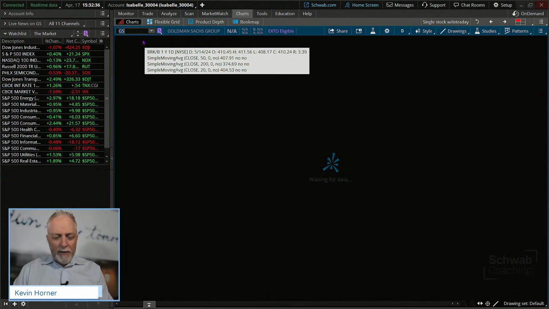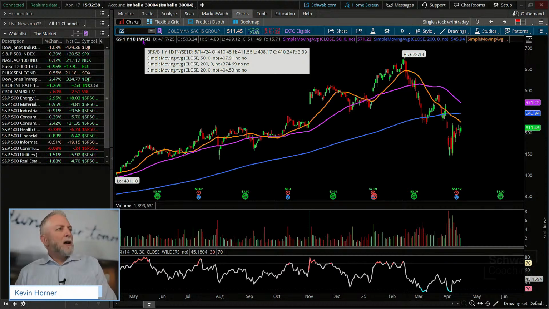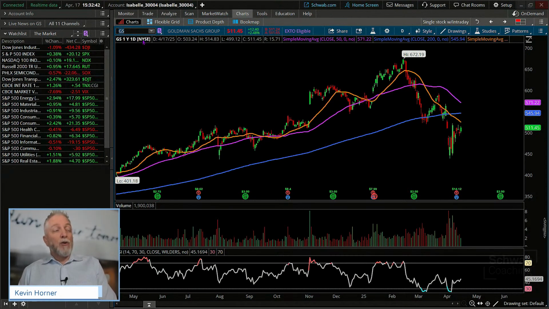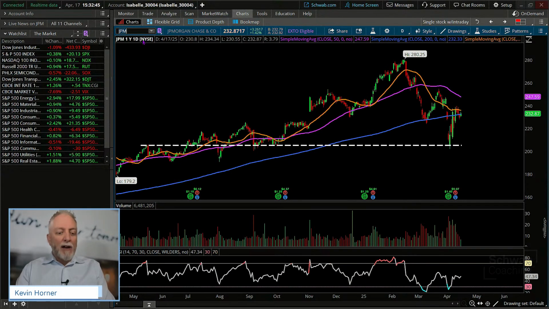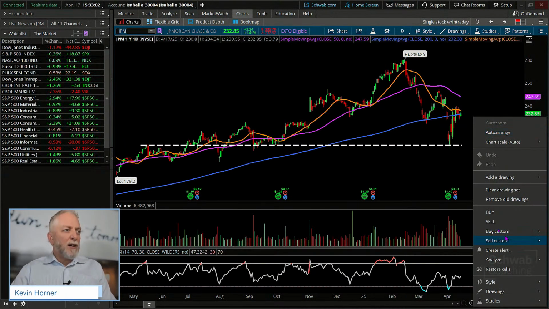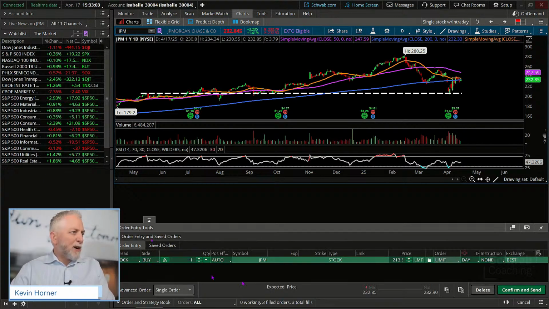And then one more. We looked at JP and we got Goldman. The biggest difference here is just the fact that Goldman remains below the 200-day moving average while JP Morgan is there at the 200-day, kind of fighting it out and trying to set that new level. So perhaps we can go with JP Morgan here. That looks to me to be about probably 15 to 17 shares, somewhere in there. And that'll give us an appropriate allocation here.